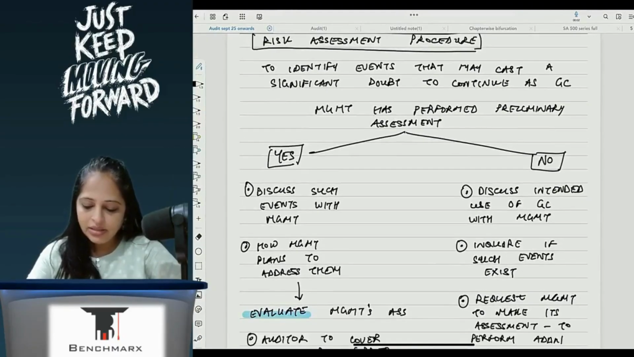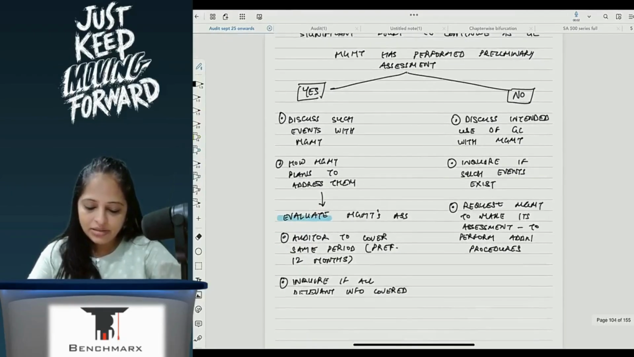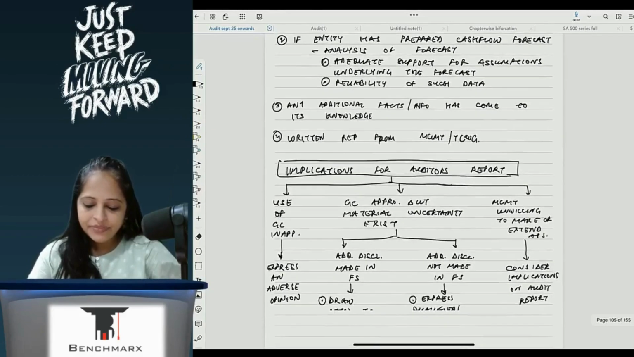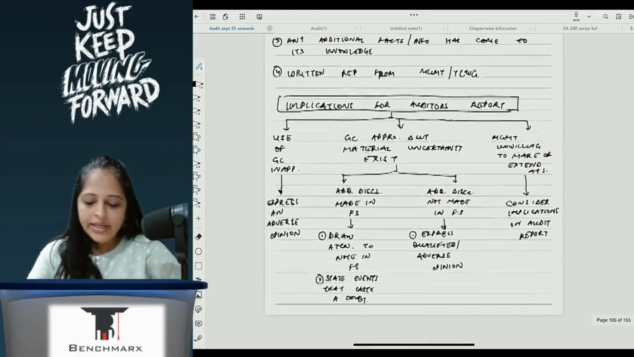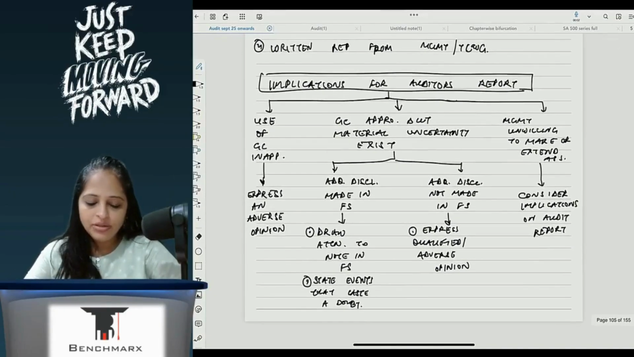Here what I am saying is that, implications for the audit report. If the use of going concern is inappropriate, then express an adverse opinion. We know that. Now, going concern appropriate, but material uncertainty is existing. Yes, material uncertainty is there.